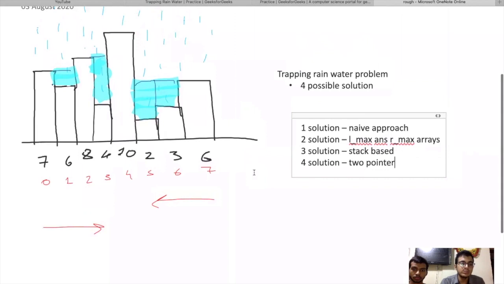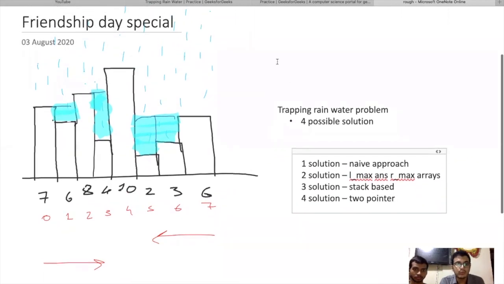You can see here, moving from left to right, when we see a downfall in the height, for example from 7 to 6, we see a downfall in the height of the building. And from 6 to 8, we see an uplift, an increase in the heights. Like this, we get to know that there is a building in between, above which water can be stored, right?